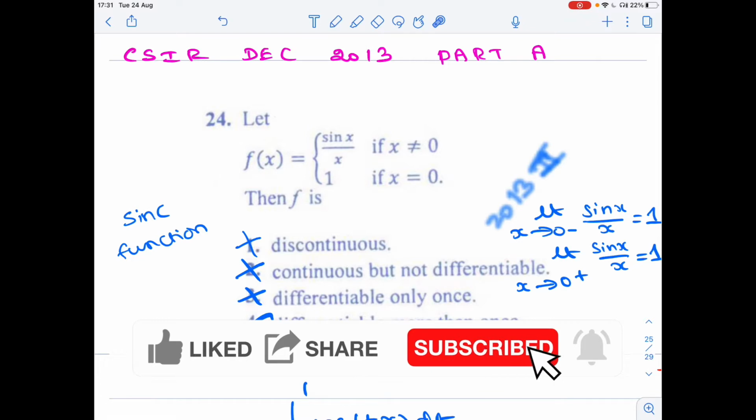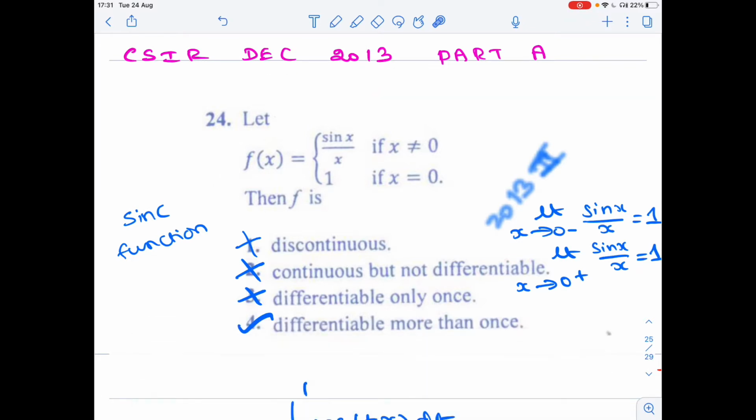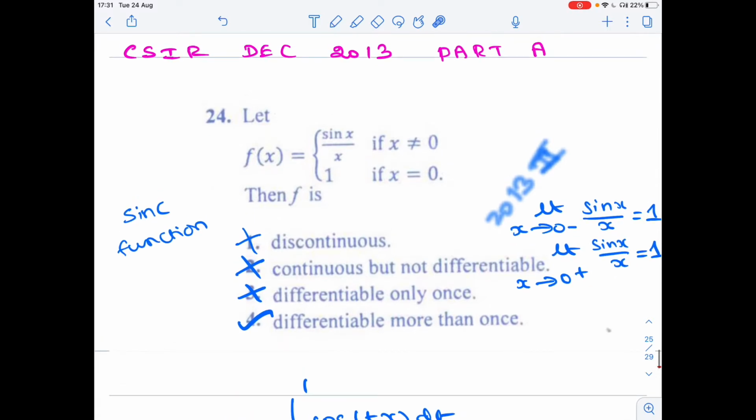It is a real analysis problem asked in the CSIR December 2018 Part A. One nice thing about this problem is that it requires one nice idea. Once you get that idea, then the problem is immediate. But the idea is very useful for other problems also. Let's see what that idea is.